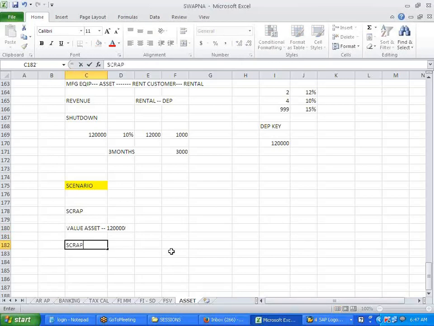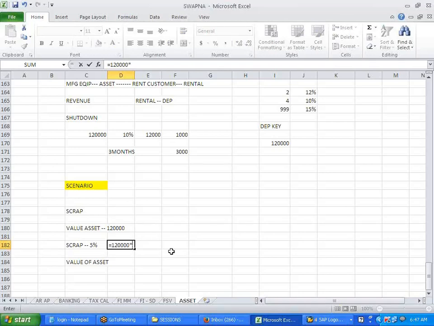In this, the scrap is 5%. So what's the value of an asset now? 114,000.